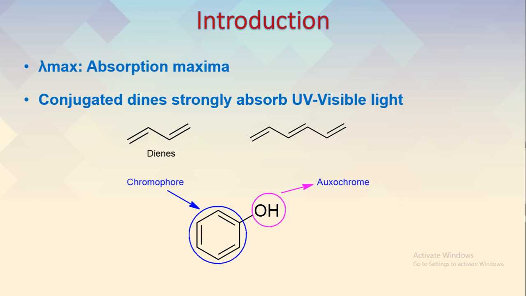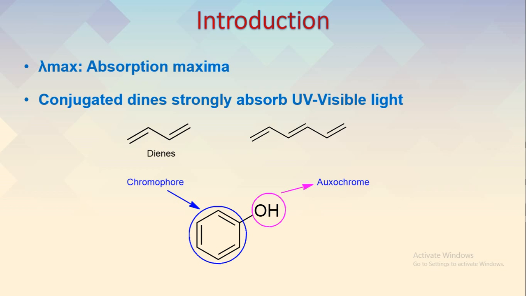So we can predict the lambda max for a particular compound. If we know the structure, we can apply certain empirical rules and predict at what particular wavelength the compound or structure will get maximum absorbance.